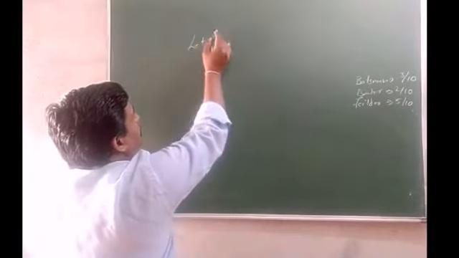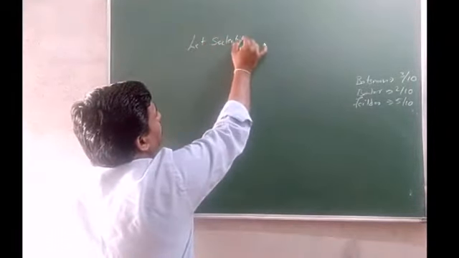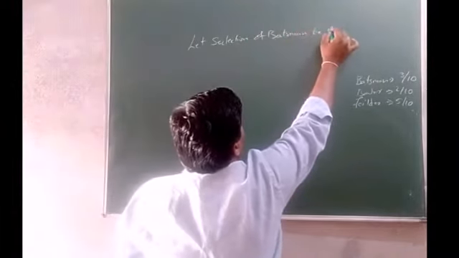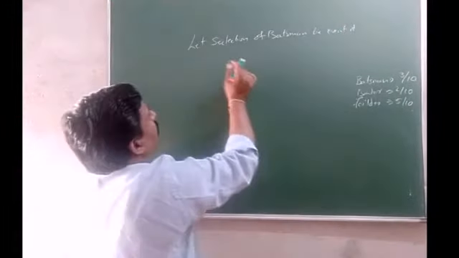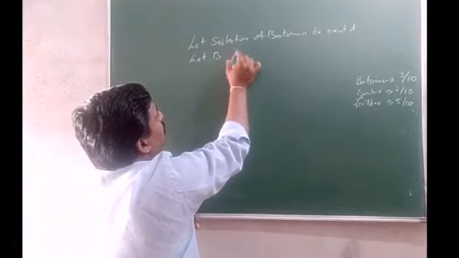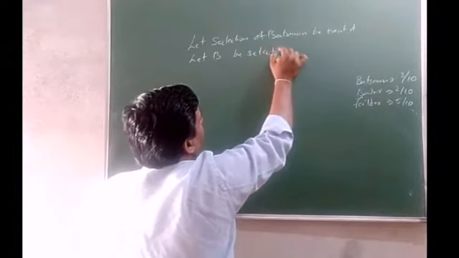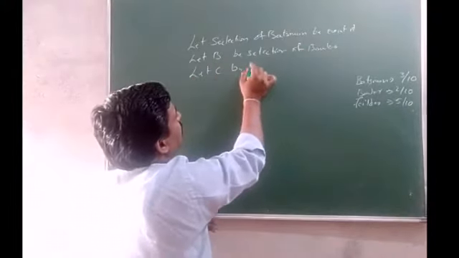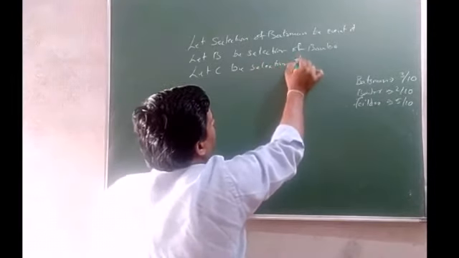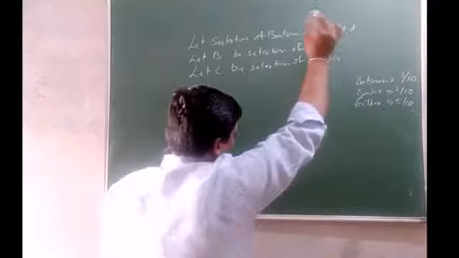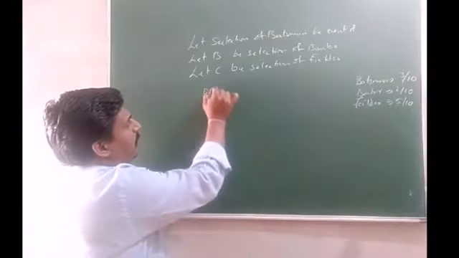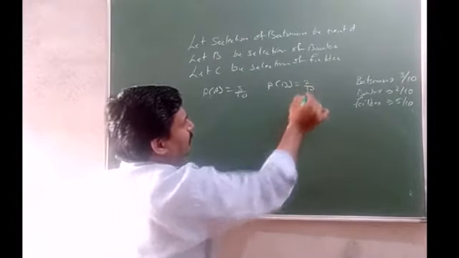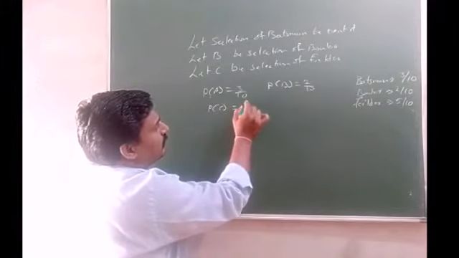Let A be the event of selection of a batsman, let B be selection of a bowler, and let C be selection of a fielder. So the probability of A, P of A is equal to 3 by 10, P of B is equal to 2 by 10, and P of C is equal to 5 by 10.